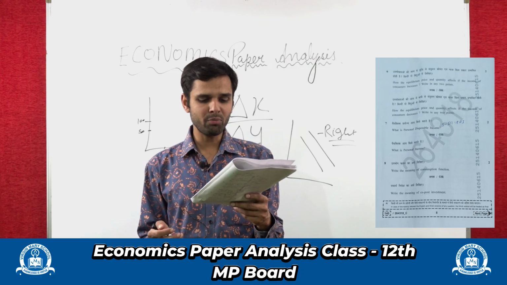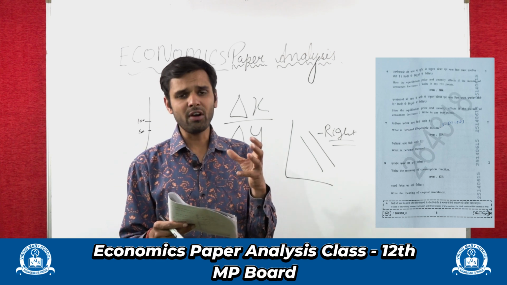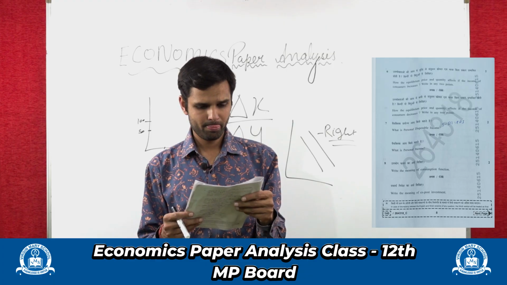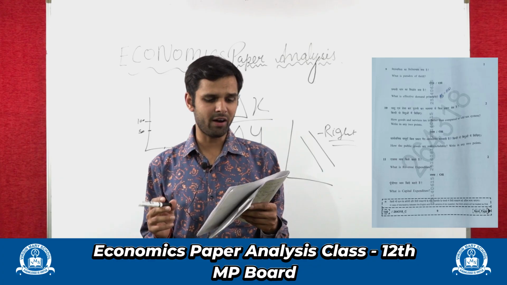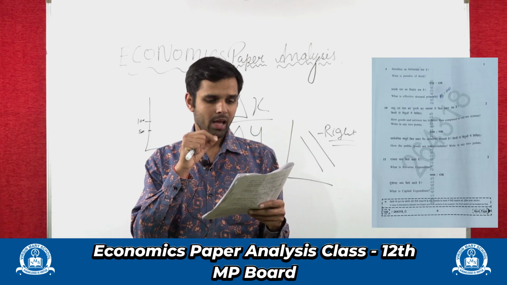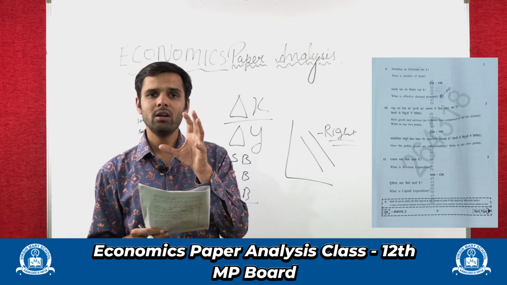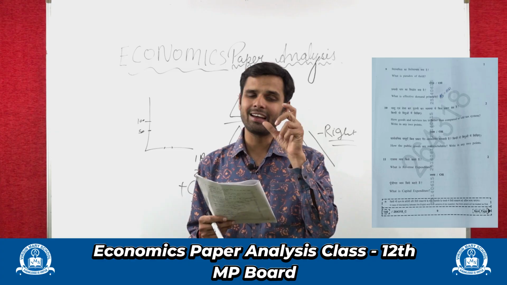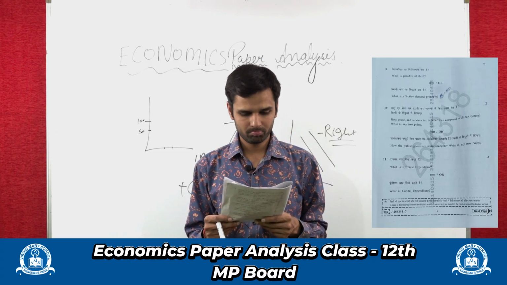Now what is the meaning of consumption function? Consumption function is the functional relationship between consumption and income. Now question number 9, what is the effective demand principle? Effective demand principle would be aggregate supply equal to aggregate demand, right? The overall supply in the market equal to the overall demand in the market, which is aggregate supply equals aggregate demand, is known as the effective demand principle.